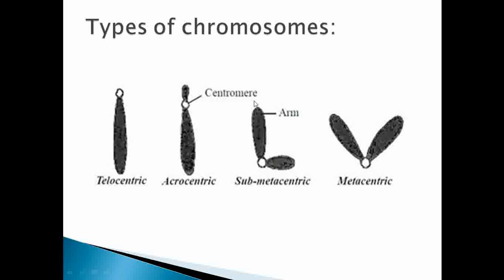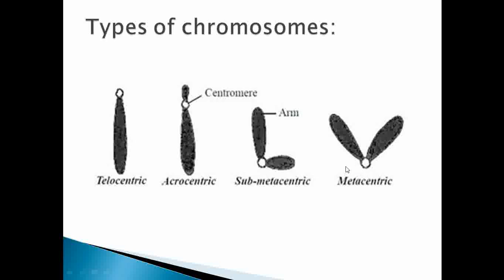Then the next type of chromosome is called submetacentric. Here if we see the position of the centromere, it is present just apart from the middle position. That's why it is called submetacentric. Due to the submetacentric position of the centromere, it gives an L-shape appearance to the chromosome.